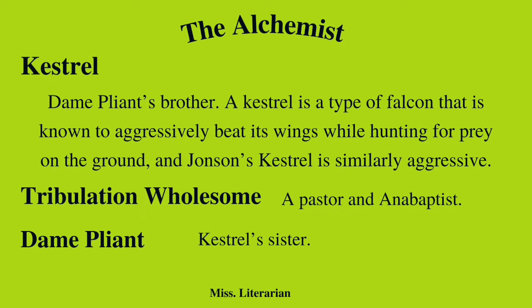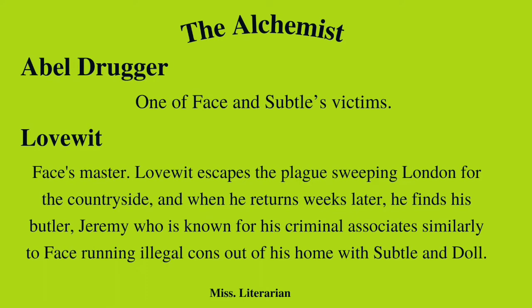Next character is Abel Drugger. He is one of Face and Subtle's victims. The last character is Lovewit. Lovewit is Face's master, and Lovewit escapes the plague that is sweeping around London. He moves to the countryside, and when he returns after weeks, he finds his butler, that is Jeremy.